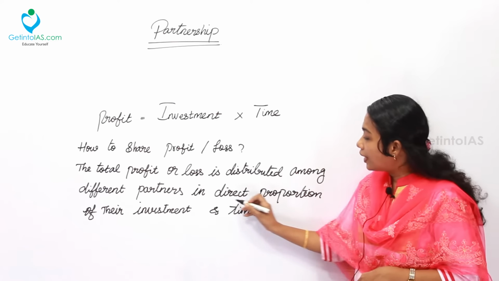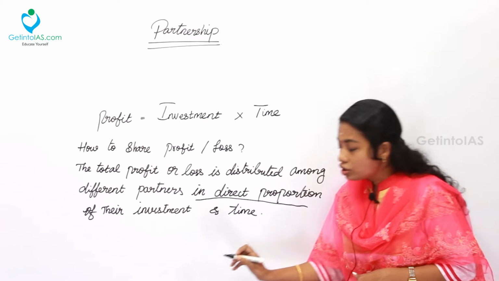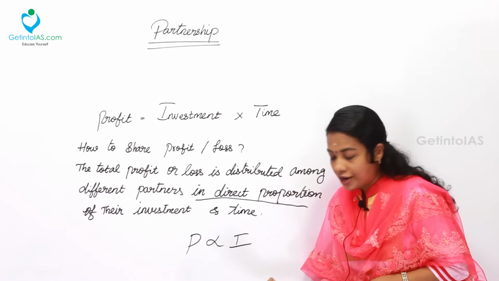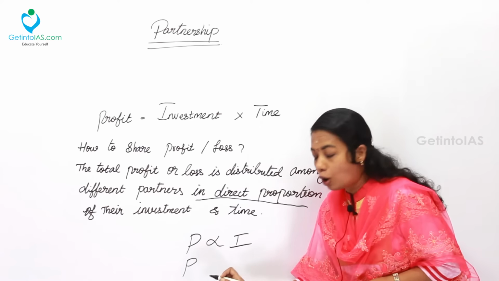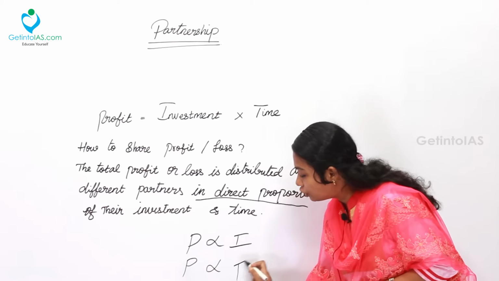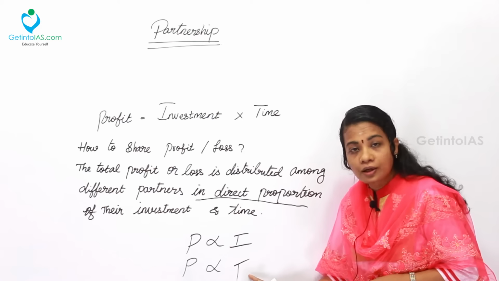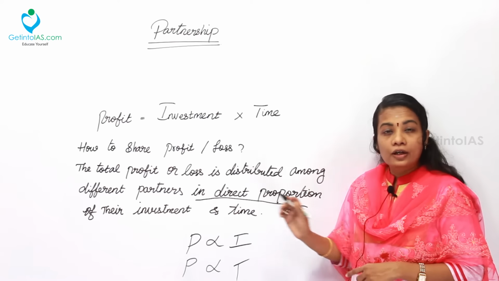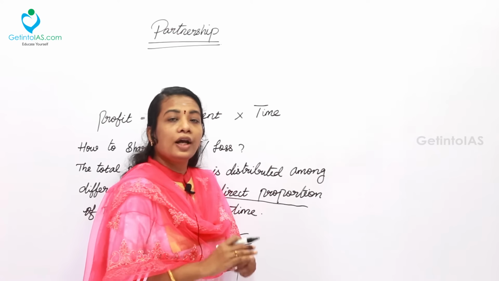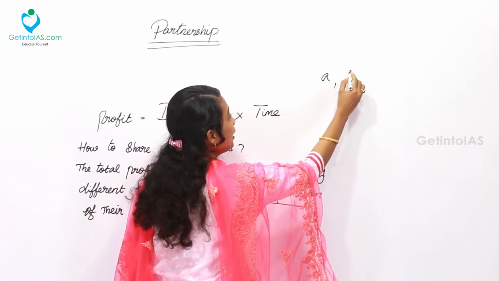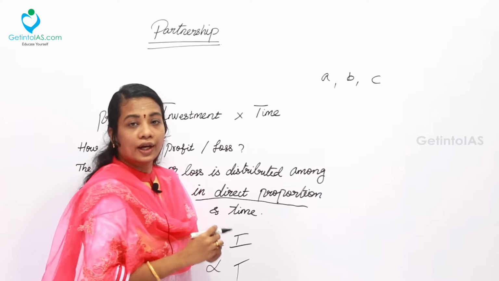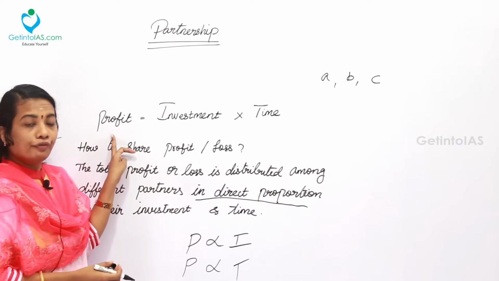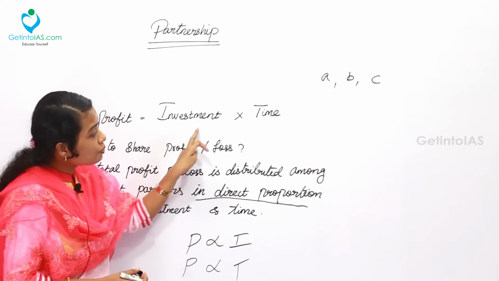So here, the word direct proportion denotes that profit is directly proportional to the investment and also directly proportional to the time, which means if the time is higher, the profit will be higher. If the investment is higher, the profit will also be higher. For example, if three partners A, B, C are investing in a business, with time and money, how will you evaluate the profit? Usually profit is equal to investment into time.